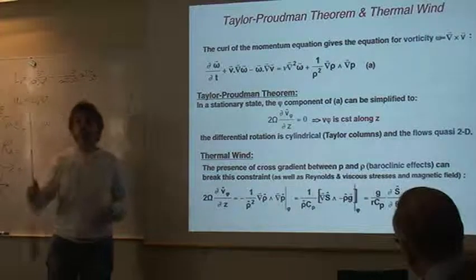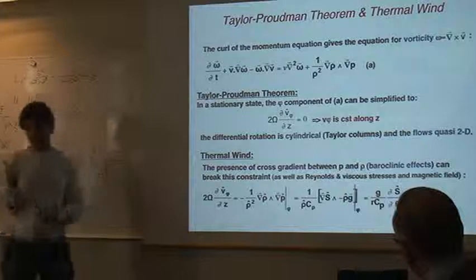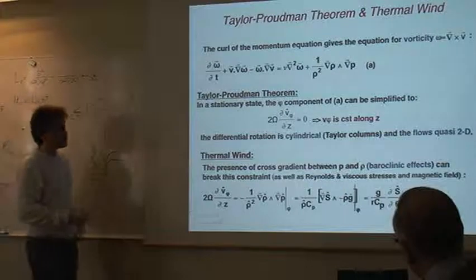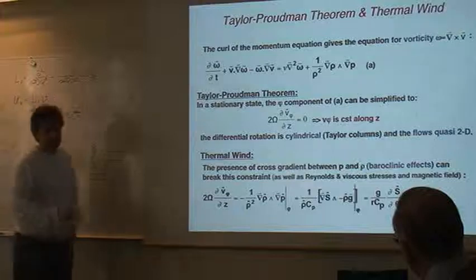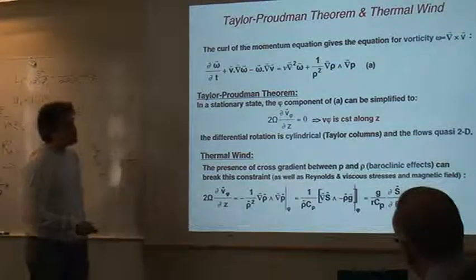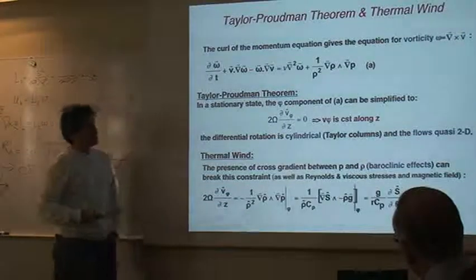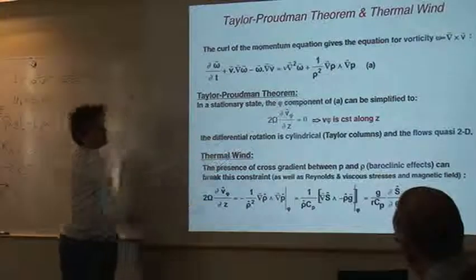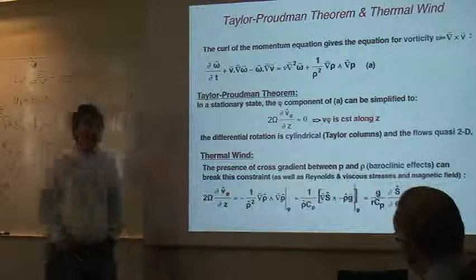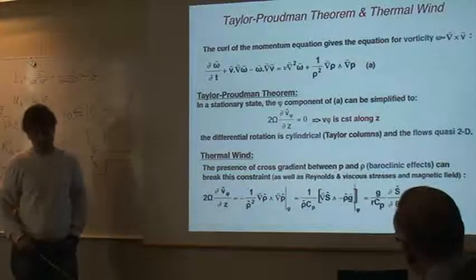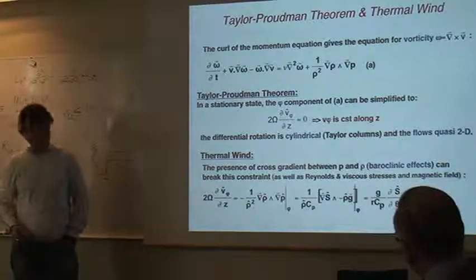So you need to break the Taylor-Proudman constraint. And how do you break it? Well, that's the theme of my presentation, you will see. But one way of doing it is to have the baroclinic term here. That baroclinic term can be seen as being proportional to the gradient of entropy with latitude, or the gradient of temperature with latitude.